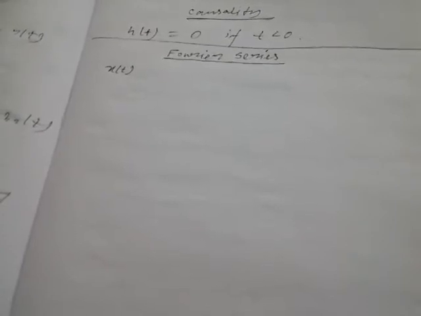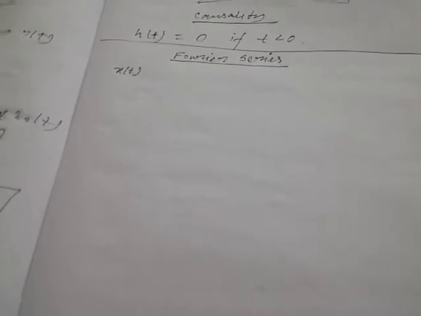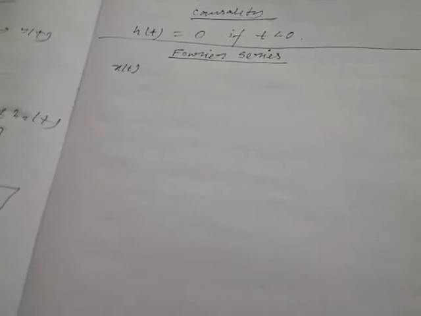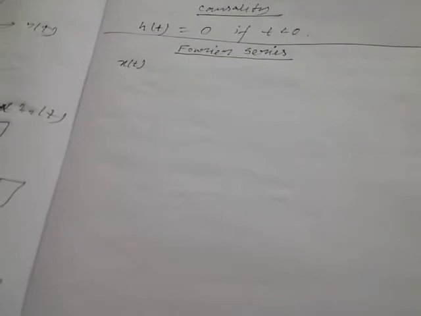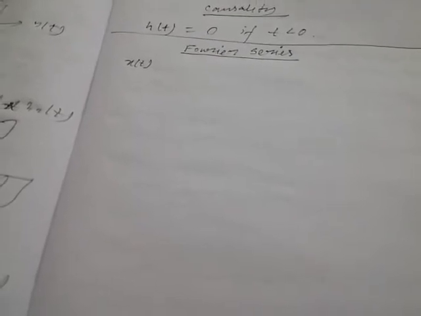In case of a non-sinusoidal signal, there are some difficulties in obtaining the frequency response or frequency spectrum smoothly. That's why there is a requirement to convert a non-sinusoidal signal into sinusoidal signal.